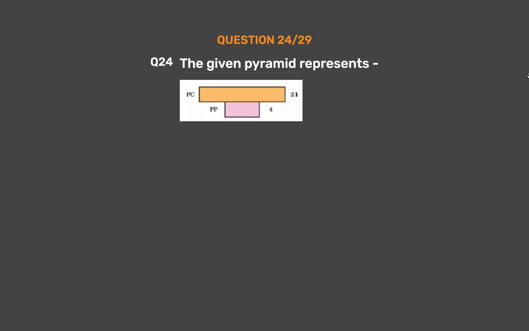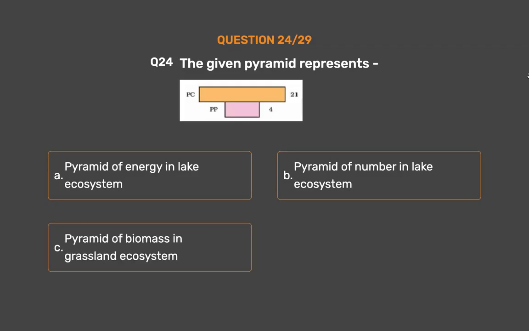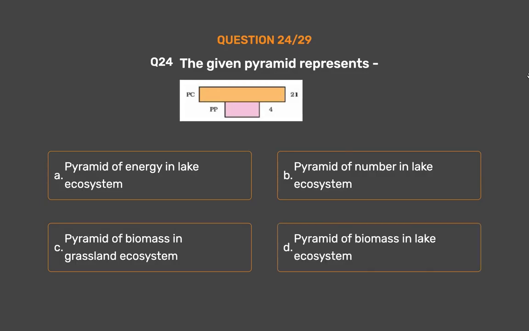Question number 24. The given pyramid represents dash. Option A. Pyramid of energy in lake ecosystem. Option B. Pyramid of number in lake ecosystem. Option C. Pyramid of biomass in grassland ecosystem. Option D. Pyramid of biomass in lake ecosystem. The correct answer is option D. Pyramid of biomass in lake ecosystem.